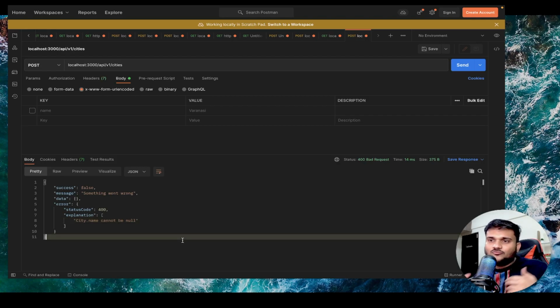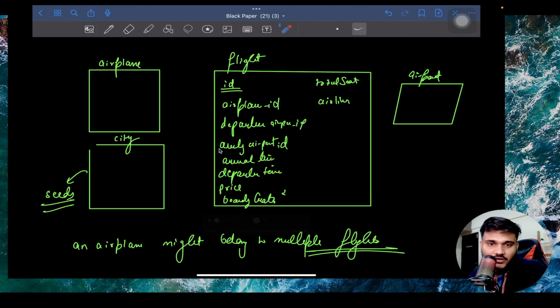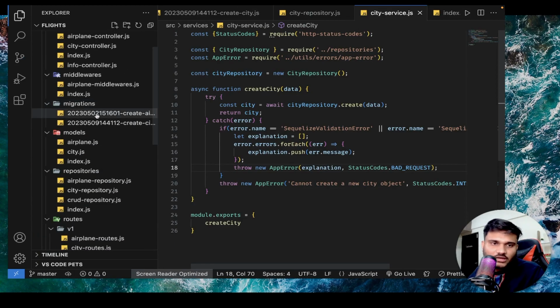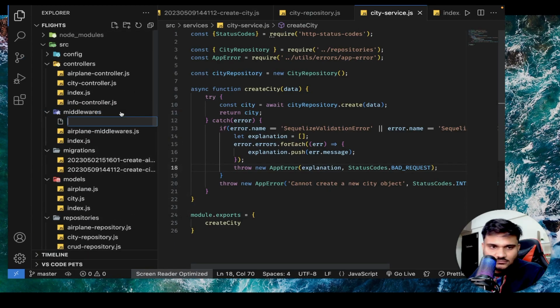But we technically don't even want it to go to the controller, then go to the service, then make a call to the repository, then get an error from the repository, throw the error to the service, which handles that error and throws it to the controller, and then the controller sends it. We can actually handle it in a middleware, right? Let's quickly add it. Same thing, city